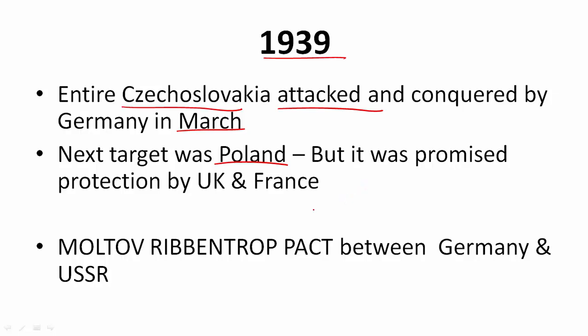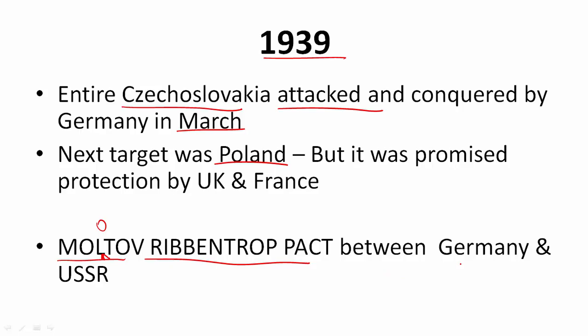At the same time, Hitler wanted safety from the USSR, so he signed a pact called the Molotov-Ribbentrop Pact. There's an O here. It is the Molotov-Ribbentrop Pact. It is named after the foreign ministers of both the countries. Molotov was the USSR foreign minister and Ribbentrop was the German foreign minister.